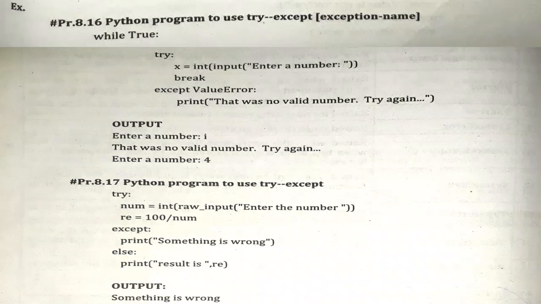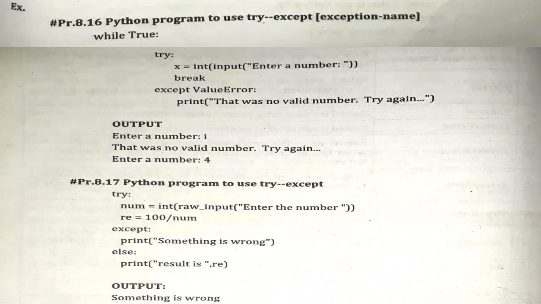Again, if you execute the program and enter 4, break is there, which means you will come out of the try and except block, that is you will jump out. So this is the first program of try and except exception. And as I told you previously, if you don't remember all the exception names like ValueError, IOError, then you are having one more option, that is just make use of Exception in place of ValueError for all the programs.